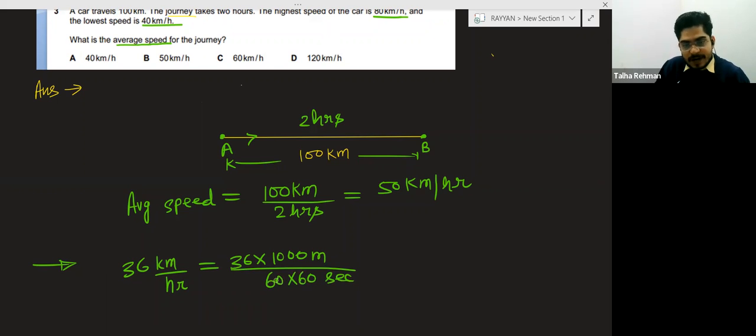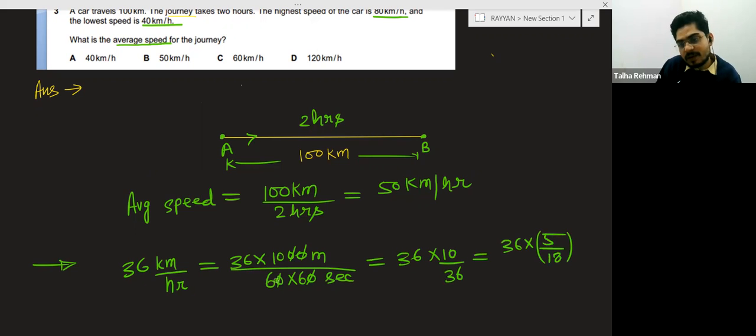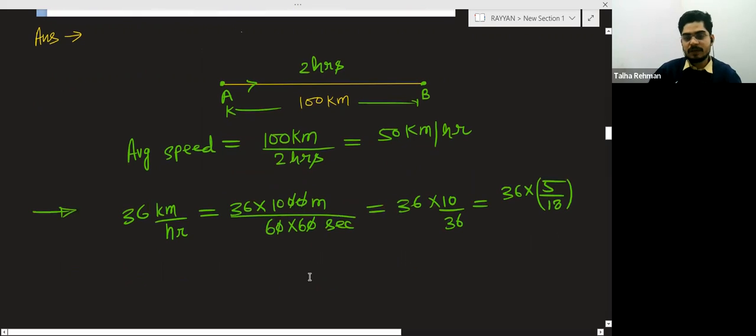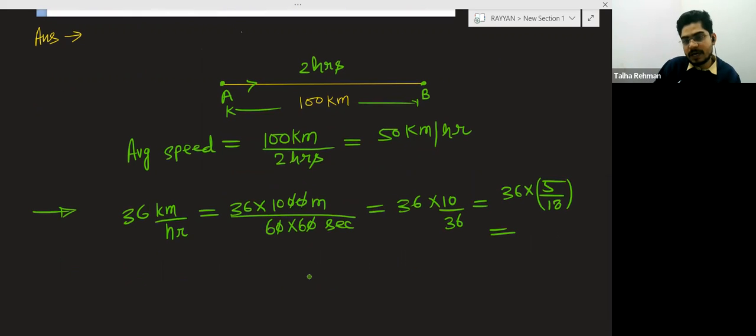So finally, when you cancel this with this and this with this, it will become 10, and in the denominator it will be 36. So it will be 36 into 5 by 18. So remember, the factor 5 by 18 you have to multiply. So what will be the answer? 10 meter per second.